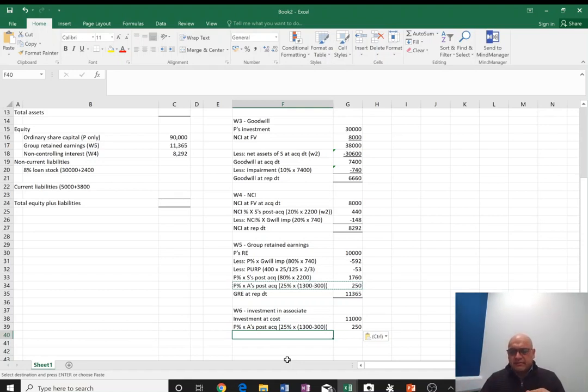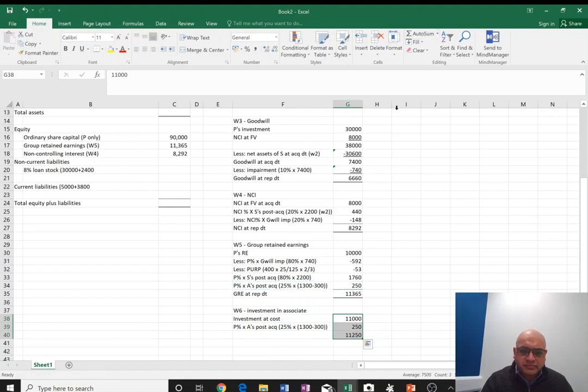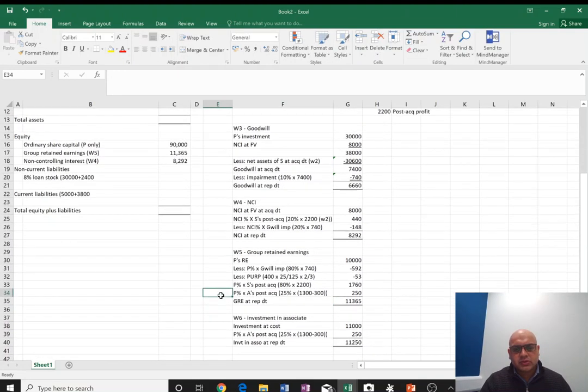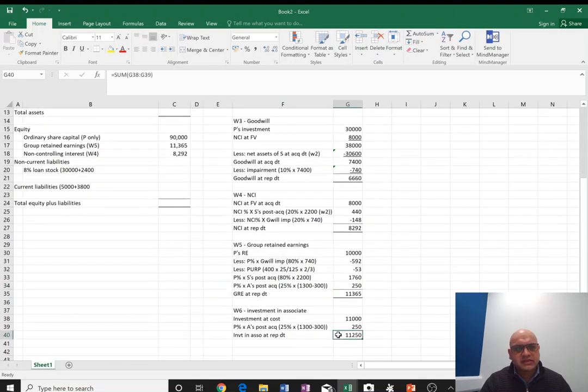There is no impairment in that question, but if there is an impairment of associate, that will be deducted from here. So I can do the top add up of these figures and call it investment in associate, so at reporting date. We have another figure as well, so that's cell G40.